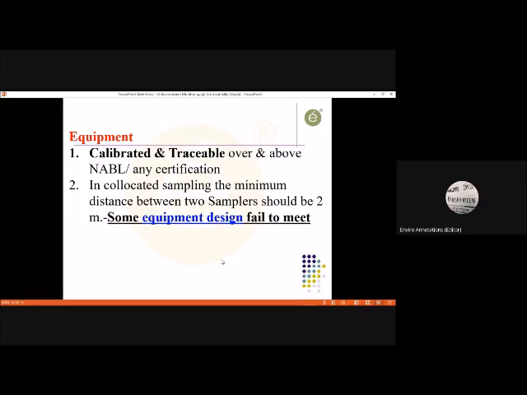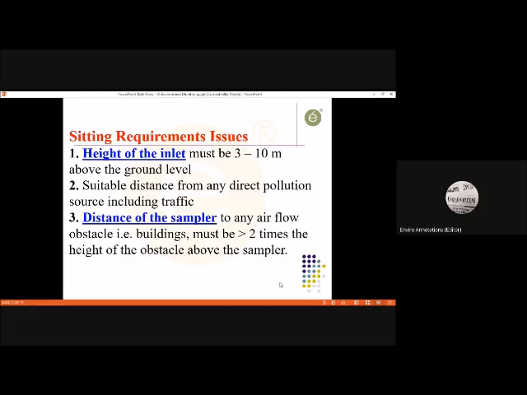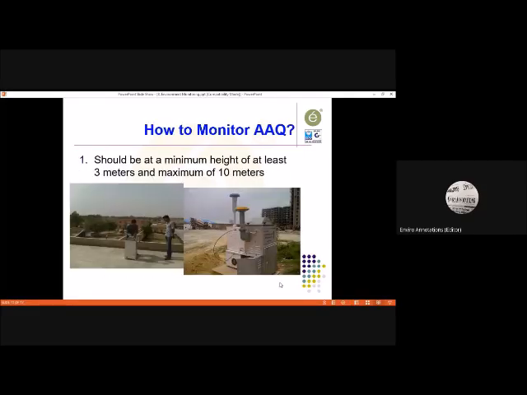Second, in collated sampling, as I said, 2 machines, this is related to that. In collated sampling, the minimum distance between 2 samplers should be 2 meters or 6 feet. Some equipment designs fail to meet this. Now let me tell you about collated sampling. In this photograph on the right, there are 2 equipment, one white with a blue top and one gray or aluminum body with a yellow top. This is a kind of collated sampling.